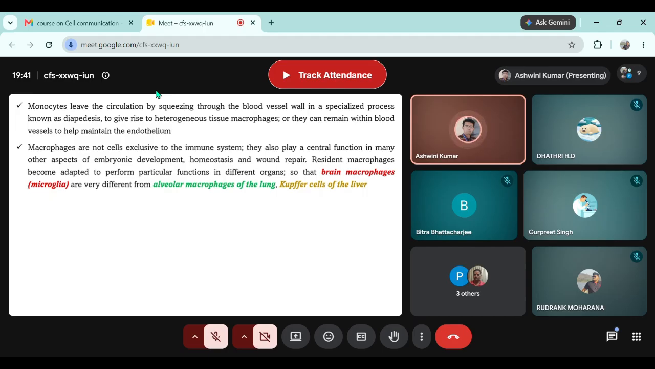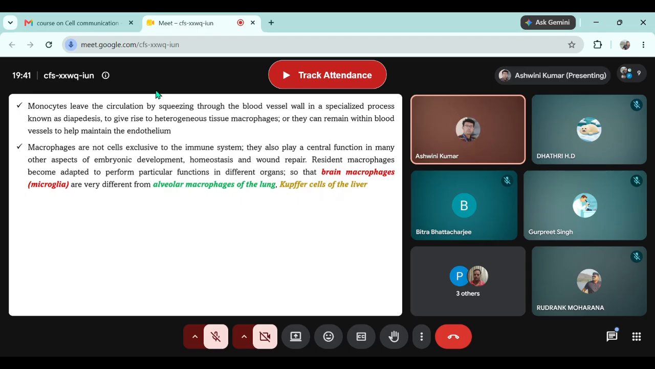This movement of WBCs or leukocytes from the circulatory system to the tissue space is called diapedesis. This is done to give rise to heterogeneous tissue macrophages in case the movement is that of the monocyte, or they can remain within the blood vessel to help maintain the endothelium. One of the major roles of circulating monocytes is to maintain the health of the endothelial layer. Macrophages are not cells exclusive to the immune system. They also play a central function in many other aspects of embryonic development, homeostasis, and wound repair.